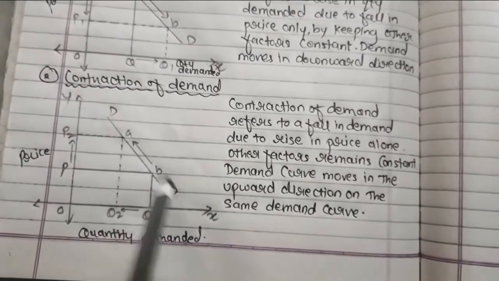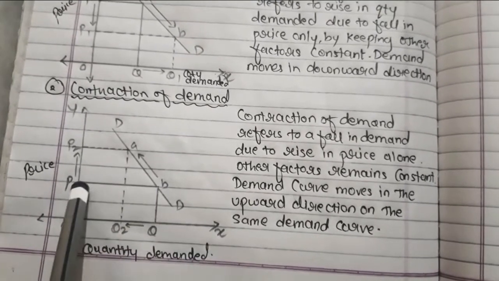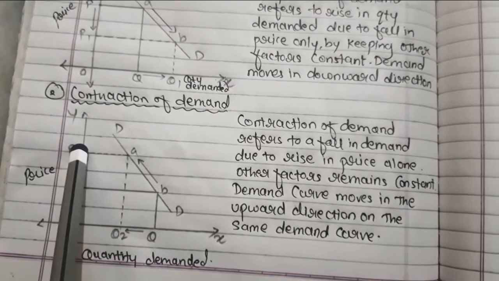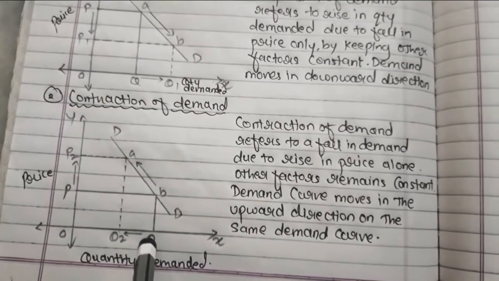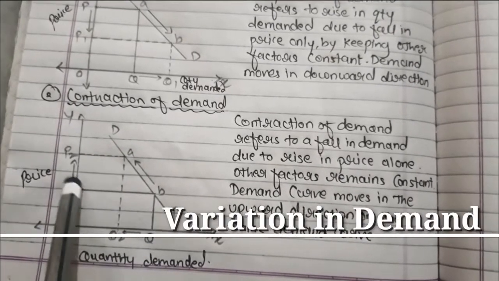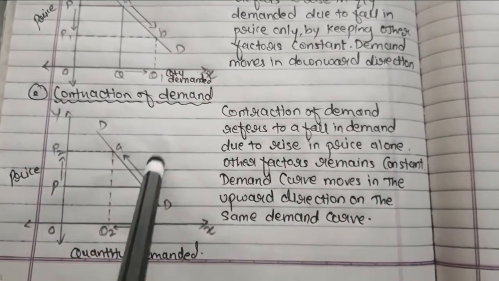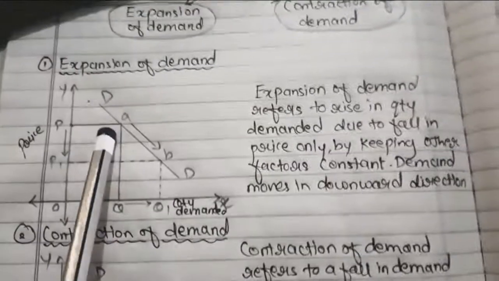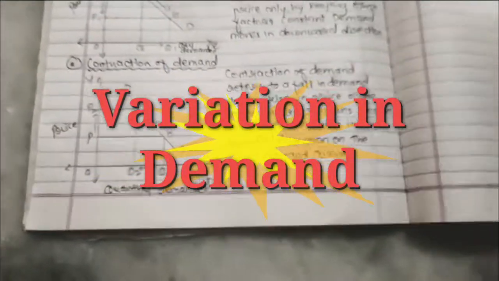So now the demand curve is the downward sloping curve only, but here we will be showing that this P line, okay, when the price was OP and the quantity was OQ, but when price increases, it is moving towards the upward direction. Again it is moving towards the left side. That means demand is reducing, price is increasing, and your demand is going backward. Okay, so it is moving towards the upward direction. So from this side, from the left side, it is moving towards the upward direction. Here it is coming towards the downward direction. So this is nothing but the variation in demand.